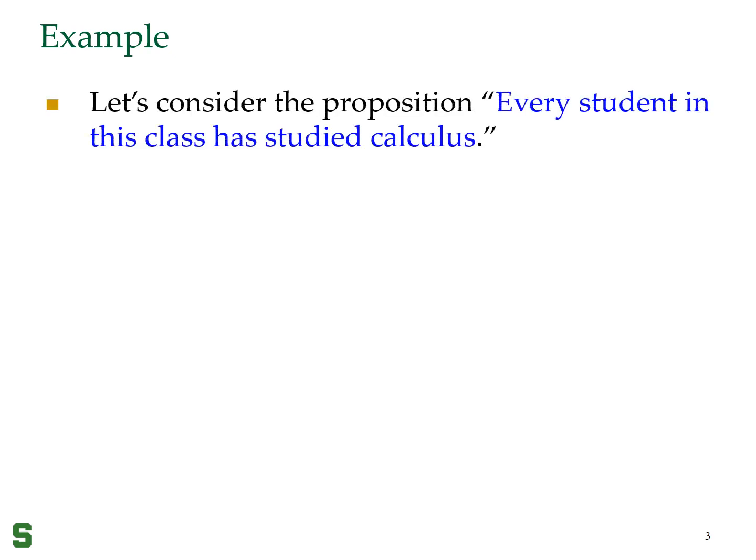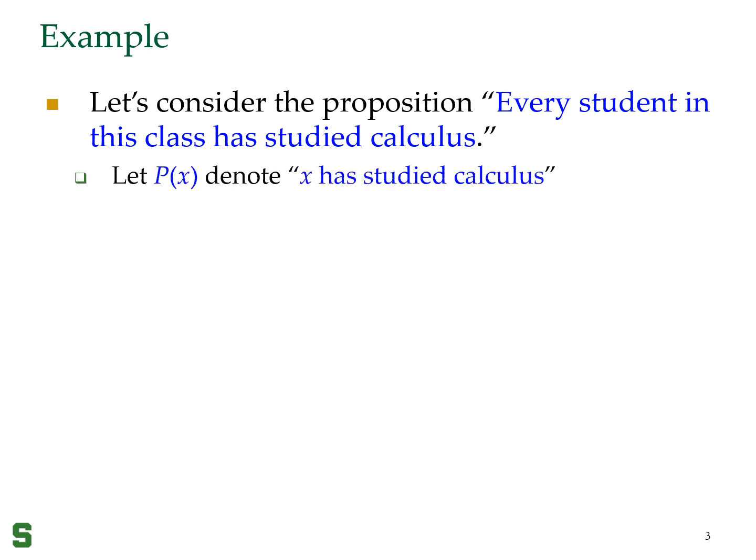Let's look at an example. Suppose we want to consider the proposition every student in this class has studied calculus. We are not interested in whether the statement is true or not. We are interested in writing it using proposition functions and writing it as a proposition.